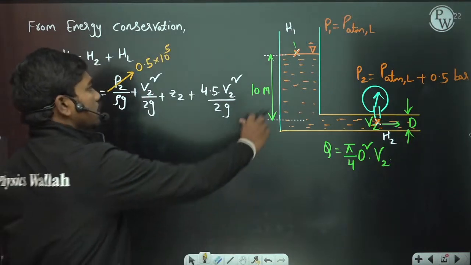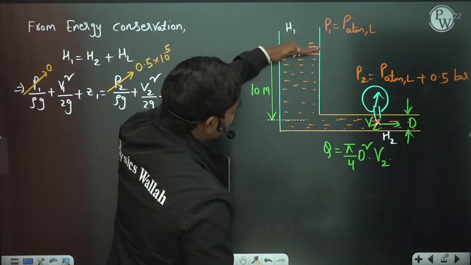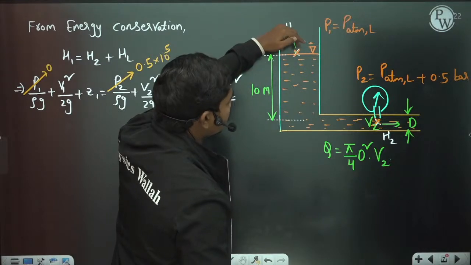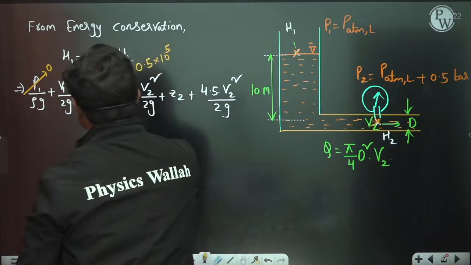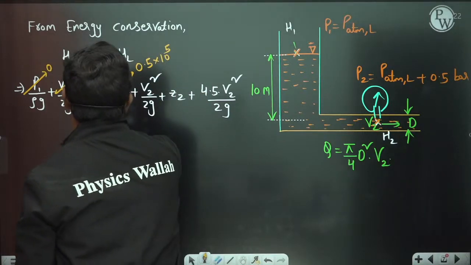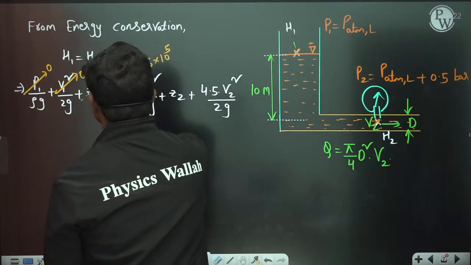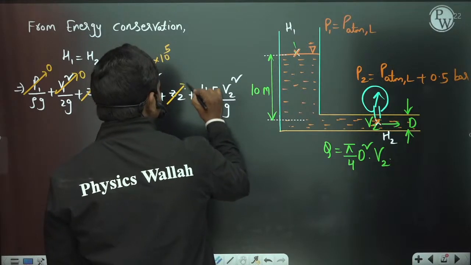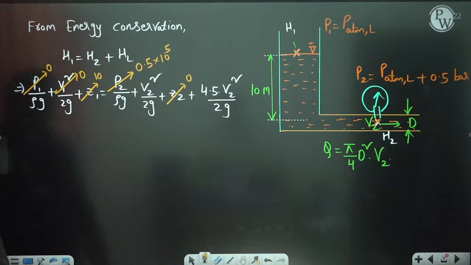So whenever we are writing gauge pressures, if one of the pressures is atmospheric, you can make it 0. Next, coming to this location, let us suppose it's a big tank. Then definitely the velocity of the particles here is very low, so the tank level comes down very slowly, which means the velocity of the particles at this free surface is very low. That's why we are taking V1 as 0. Next, if you take this as the datum, Z1 value is plus 10 because it is 10 meters above here, and Z2 value is 0 because this point is on the datum.